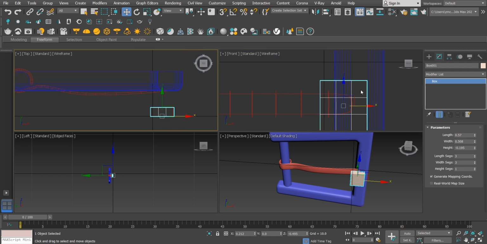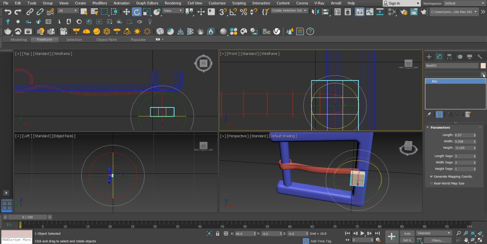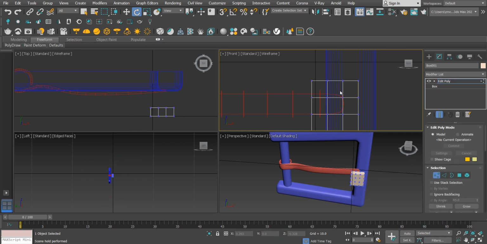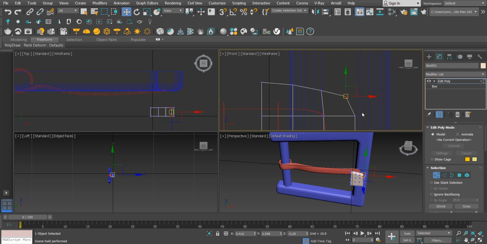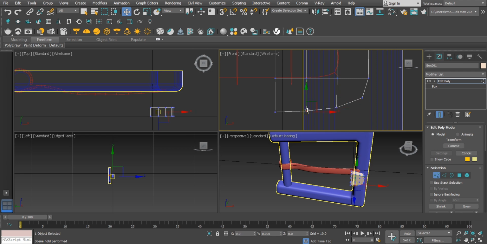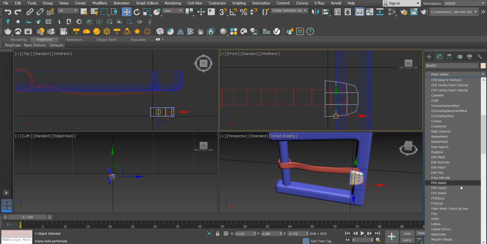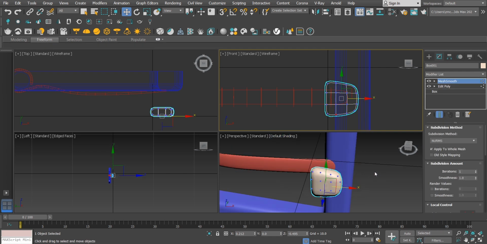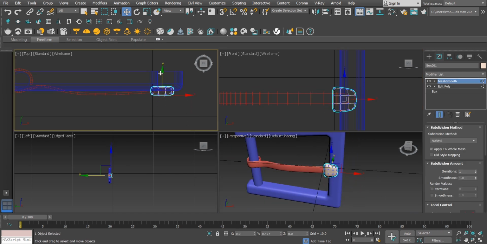We add an edit poly because we want to edit this vertex like this. And then select mesh smooth to make it smoother. Okay, it's in the right place.